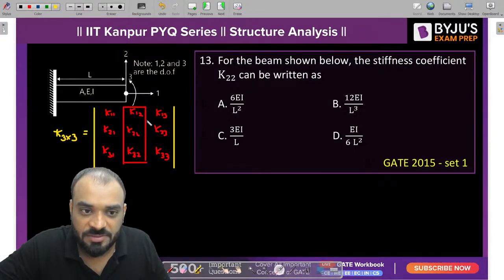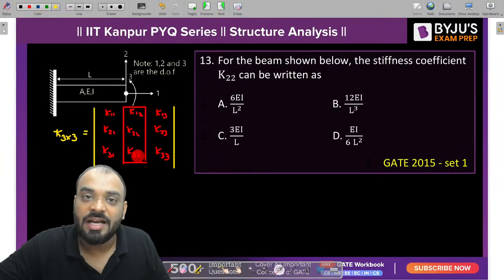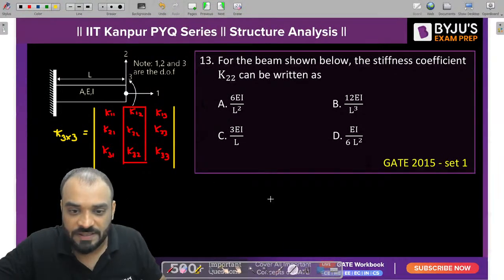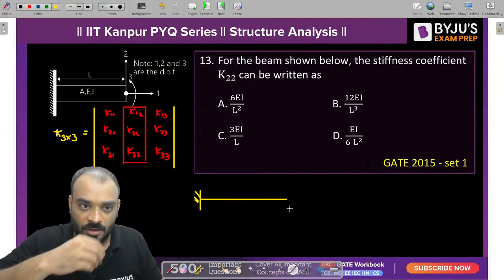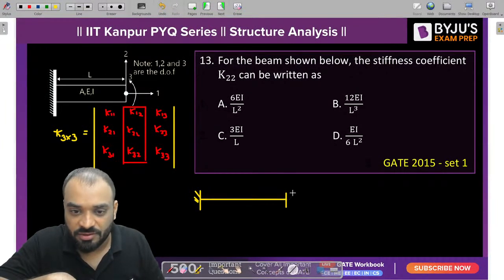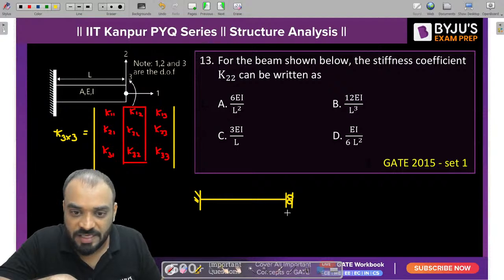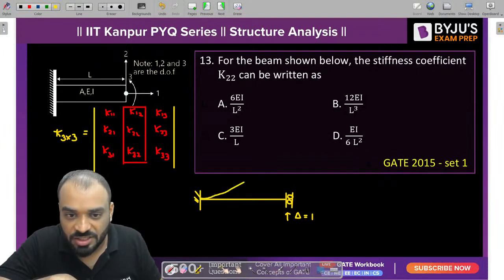We need to give unit displacement in direction 2, lock the other coordinate directions, and find out the force developed in direction 1, direction 2, direction 3. That is correct. Okay, so let's do it. If we want to find out K22, I need to lock the structure in direction 3 and direction 1. To lock it, I need to put a guided roller, and put the displacement in direction 2 only, which is delta equal to 1. So the deflected shape of the structure will be like this.